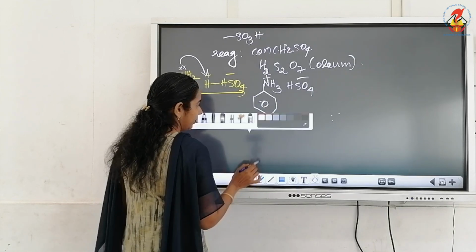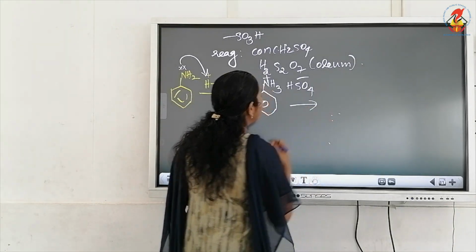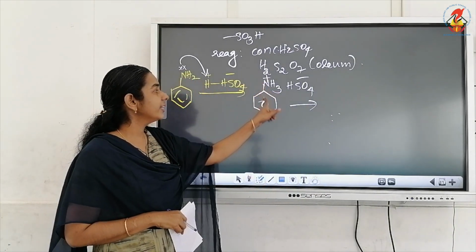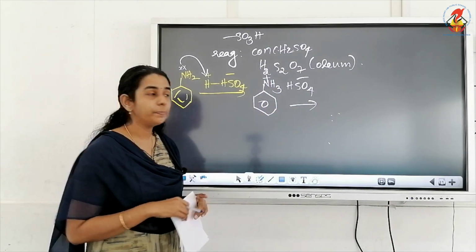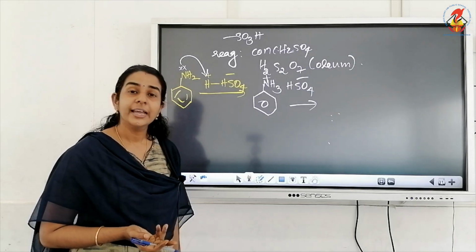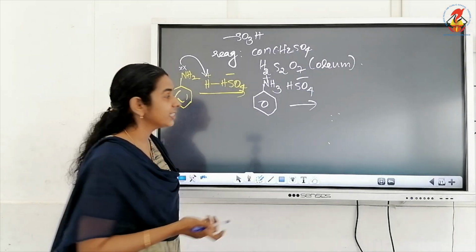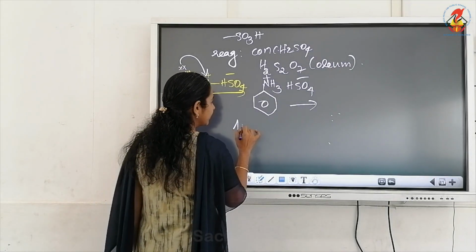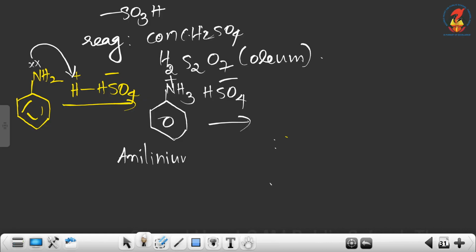And the compound name is, we know that a benzene ring containing NH3 plus is anilinium ion and HSO4 minus is bisulfate or hydrogen sulfate. So we can name it as anilinium hydrogen sulfate.